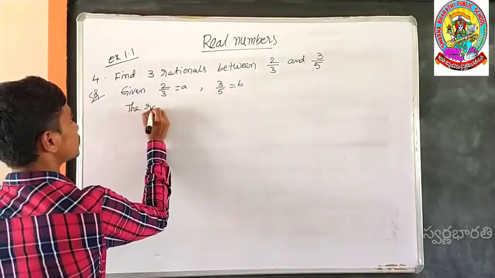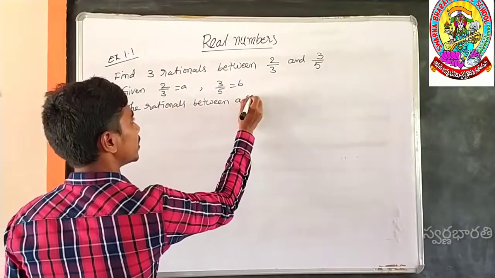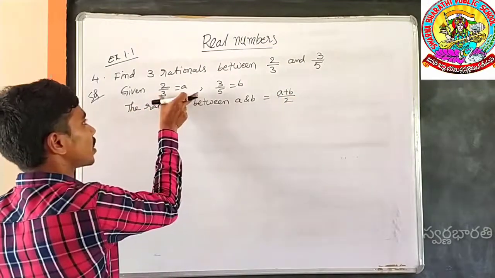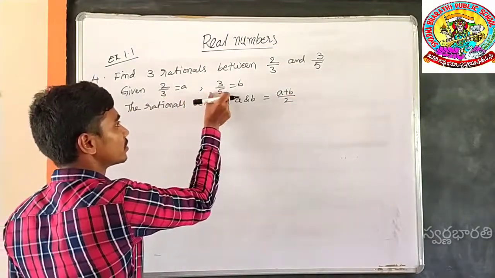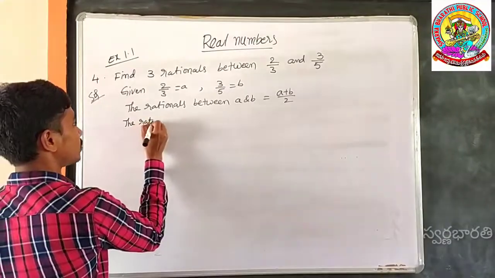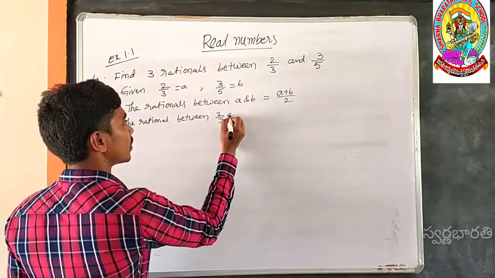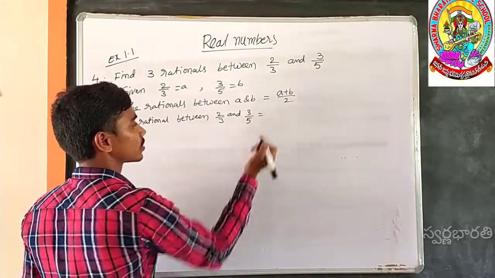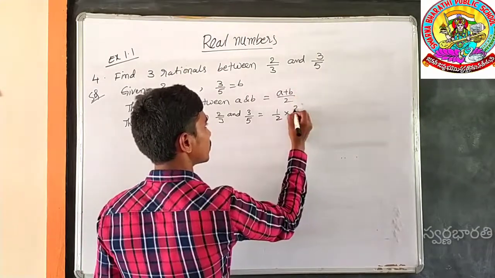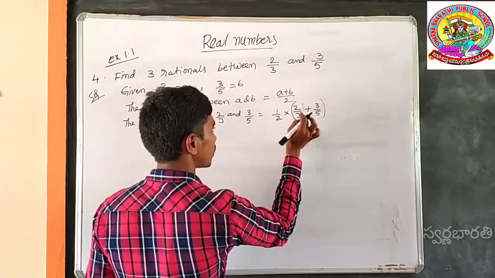The rational between A and B is equal to (A plus B) by 2. If you want to find the rational number between 2 by 3 and 3 by 5, it means you need to find the value. The rational between 2 by 3 and 3 by 5 is equal to half of 2 by 3 plus 3 by 5, that is, (A plus B) by 2.